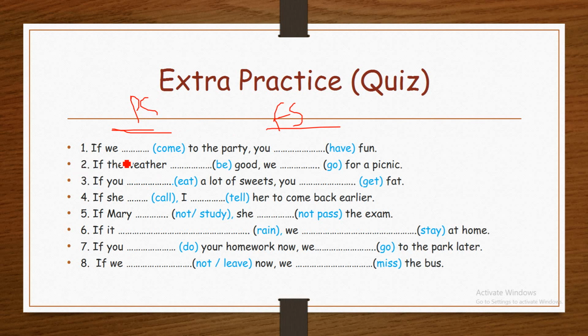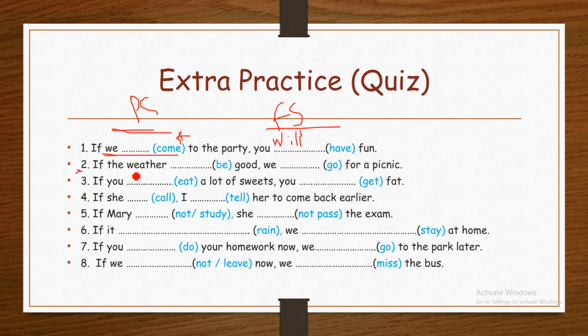Number one: If we blank come to the party, you blank fun. If you make this a present simple sentence, we is a plural subject, so we don't have to add the third person s. If we come to the party, you make this sentence future simple. In the future simple, we add will plus verb base. You will have fun. If we come to the party, you will have fun.